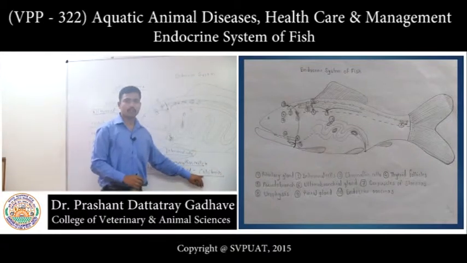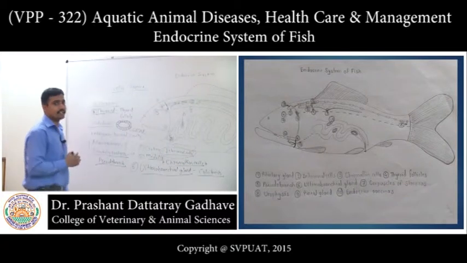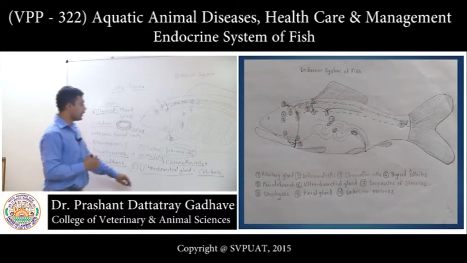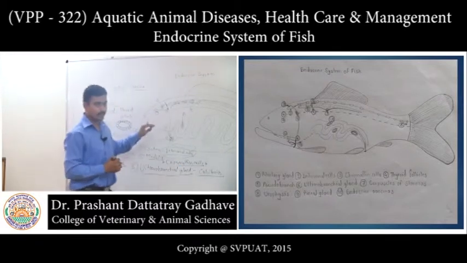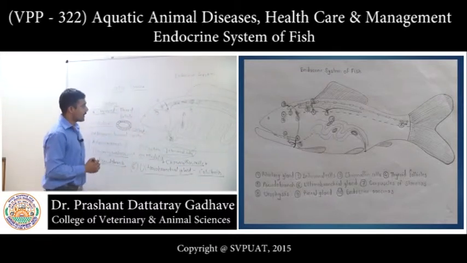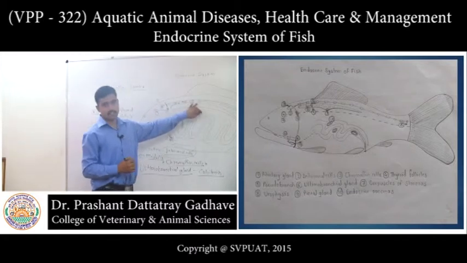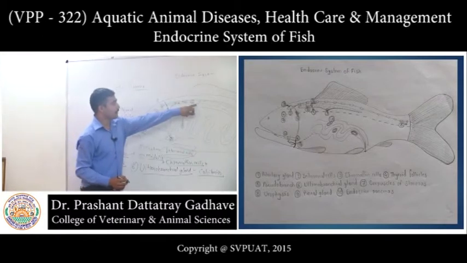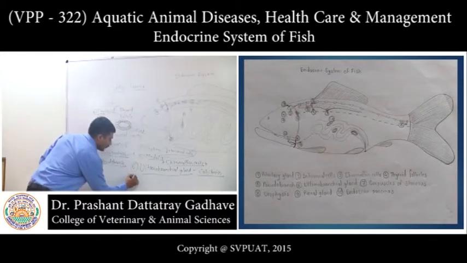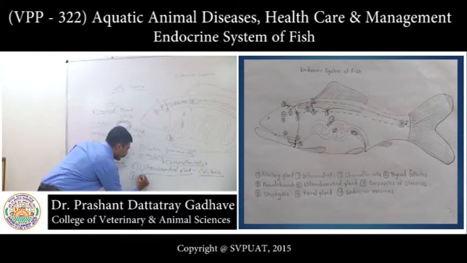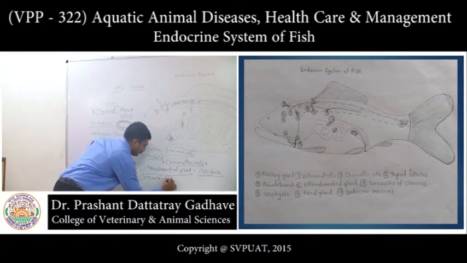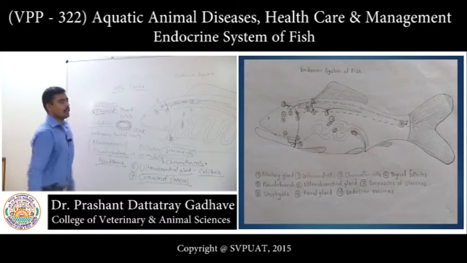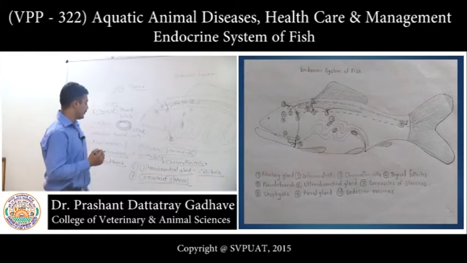What does this calcitonin do? It reduces the serum calcium level, along with the secretion of another gland, that is the corpuscles of Stannius, the next gland that is present here at the ventral surface of the kidney. Seventh gland is corpuscles of Stannius.